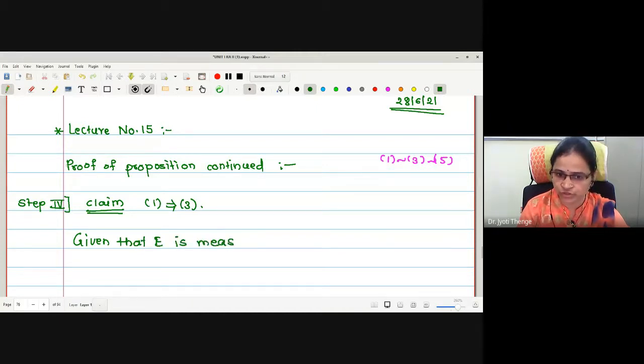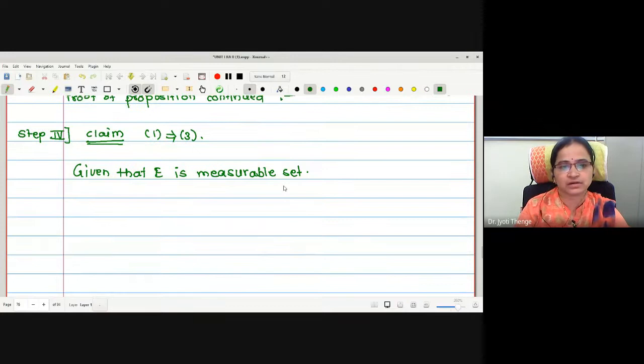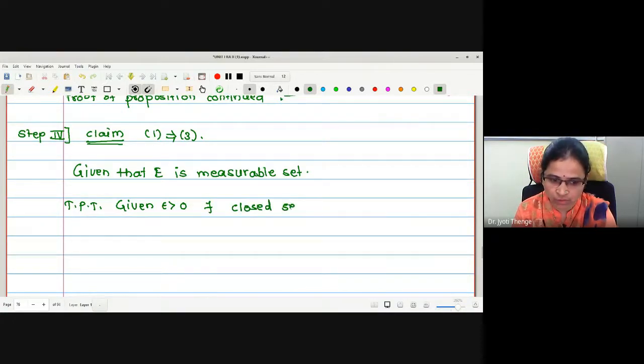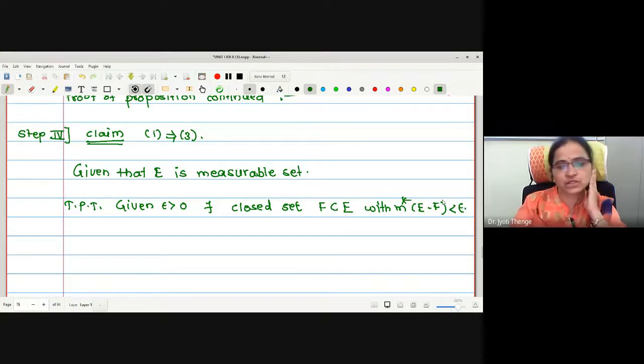And what we wanted to prove actually, if anyone remembers, is the existence of a closed set, which is a subset of E. So shall I write this statement to prove: given epsilon greater than 0, there exists a closed set F contained in E with m star of E minus F less than epsilon. This is what we wanted to prove.